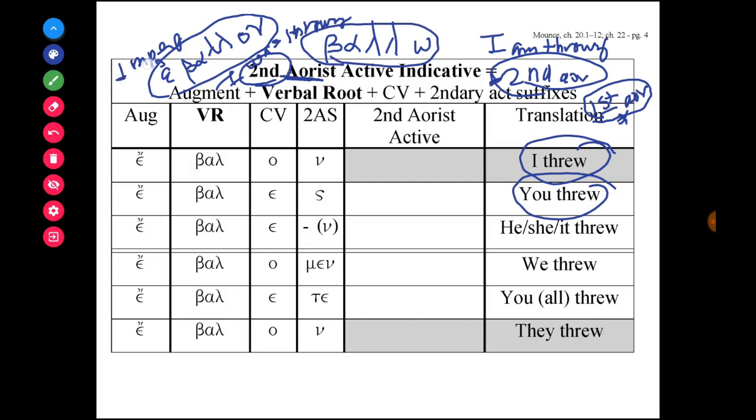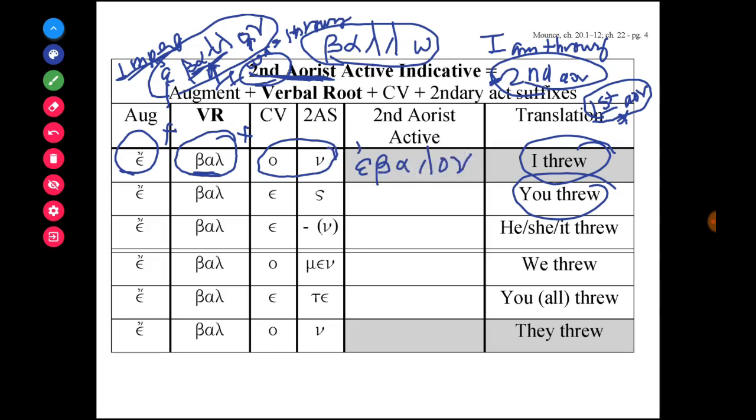So if the imperfect form is formed by adding an augment to the lexical stem plus the secondary active suffixes, the second aorist is formed by not using the lexical stem, but instead using the verbal root. So for the aorist form, I add the augment to it, I add the verbal root, I add then the connecting vowel and the secondary active suffix, and to say I threw, it's ebalon.